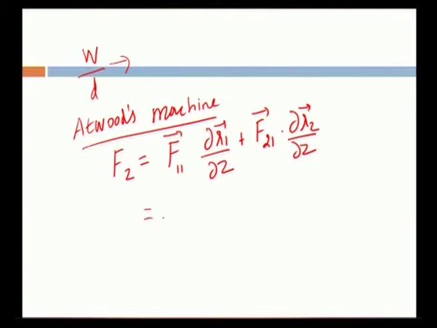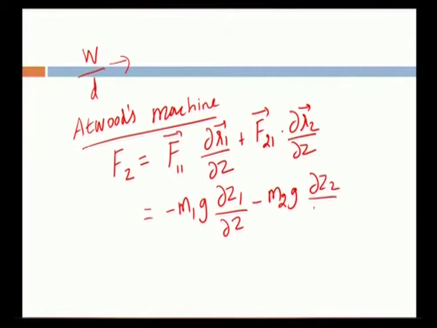This can be further simplified as minus m1g into ∂z1 by ∂z minus m2g into ∂z2 by ∂z. Here m1 is the mass of one block in Atwood's machine, g is acceleration due to gravity, r1 is z1, that is the z component, and r2 is z2.